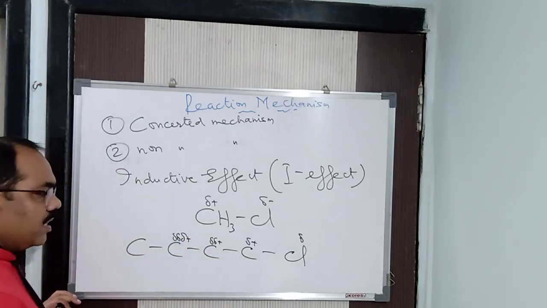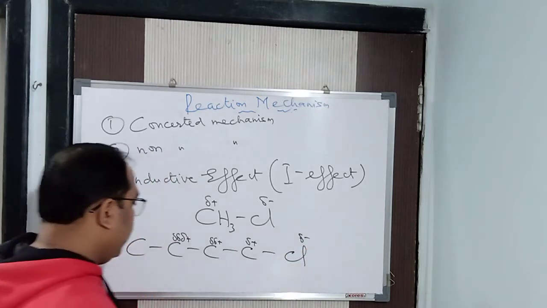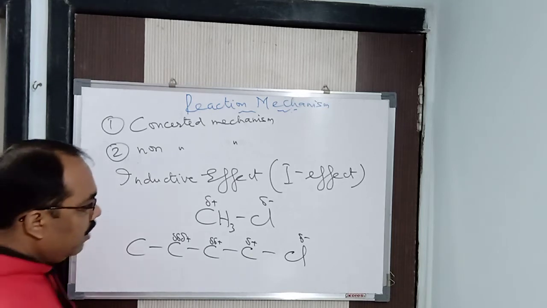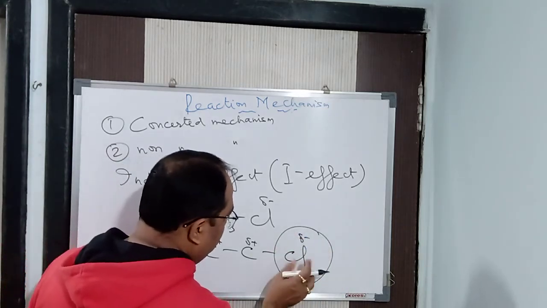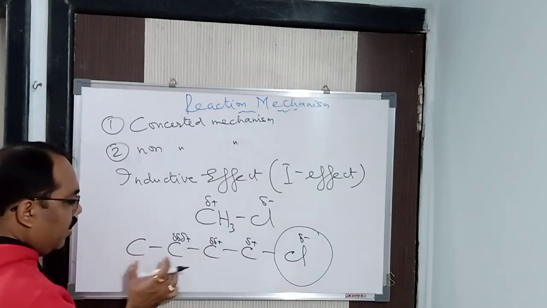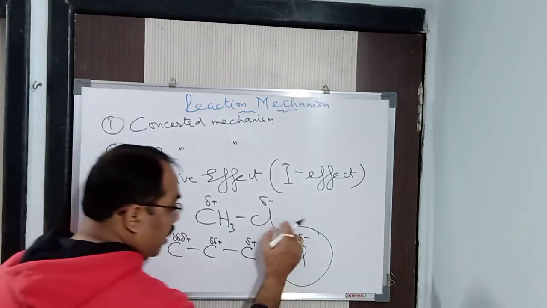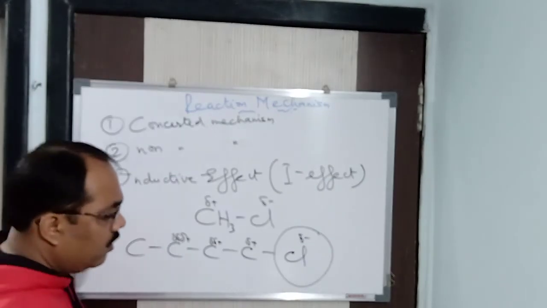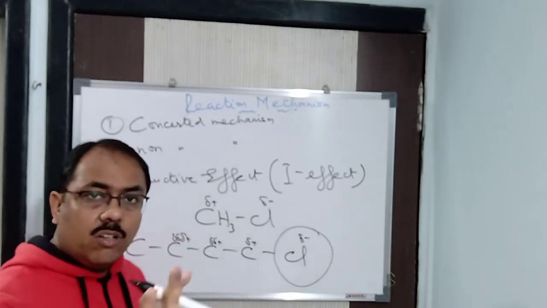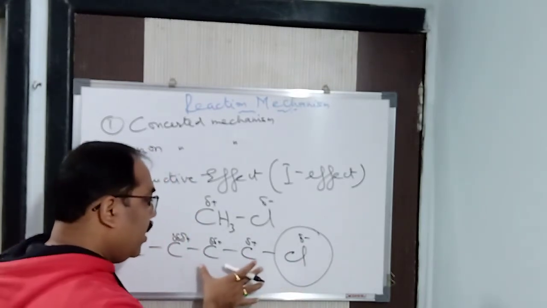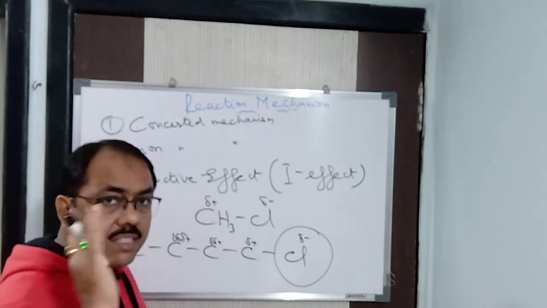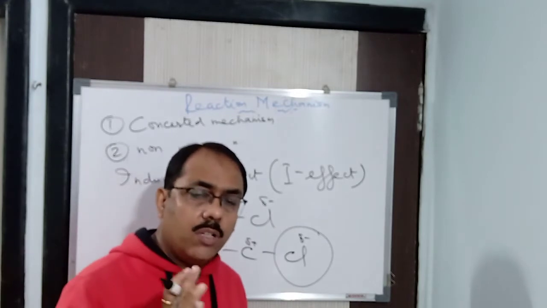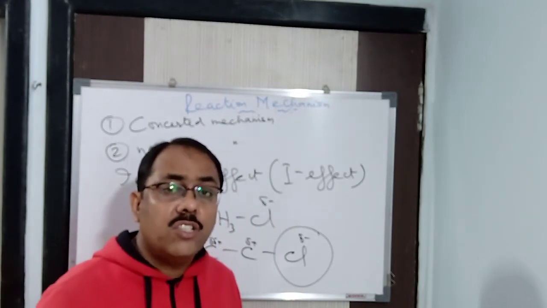It is being estimated that beyond the third carbon atom, the inductive effect becomes nil or negligible. Why? Because the electron cloud of this electronegative atom or group has no influence beyond the third carbon atom. Whichever electronegative atom or group is attached to the carbon atom has an electron cloud, which has an influence over this carbon atom. Beyond the third carbon atom, this influence becomes nil or negligible.